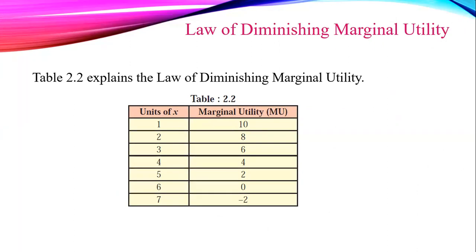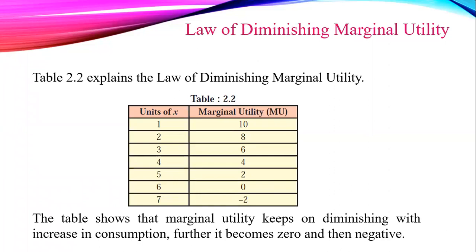Units of X: 1, 2, 3, 4, 5, 6, 7 and MU: 10, 8, 6, 4, 2, 0, minus 2. I will explain this schedule with the diagram in next slide. Okay, the table shows that marginal utility keeps on diminishing with increase in consumption. Further, it becomes 0 and then negative.